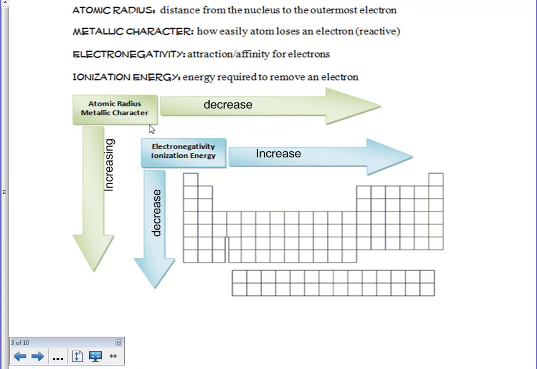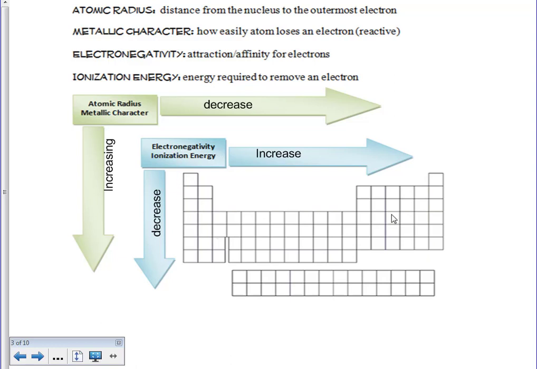So the more protons we have, we know the stronger our force of attraction. Therefore, as I move from left to right across the period, I gain more protons, thus bringing in my outermost electrons, decreasing my atomic radius. Atomic radius, we know, increases as you go down a group because we are gaining more principal energy levels, thus spreading out our electrons even farther.